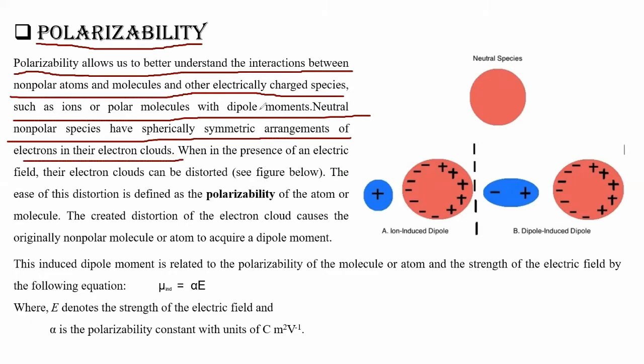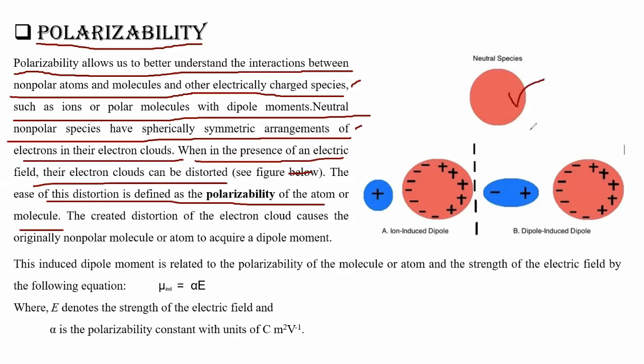So let us come again. It helps us better understand the interactions between non-polar molecules and charged species. Neutral non-polar molecules have a spherical symmetrical arrangement. In the presence of an electric field, their electron cloud can be distorted. The ease of the distortion is called the polarizability of the atom or the molecule. Now what we can see here is a neutral species. As you can see, it is completely round in shape.